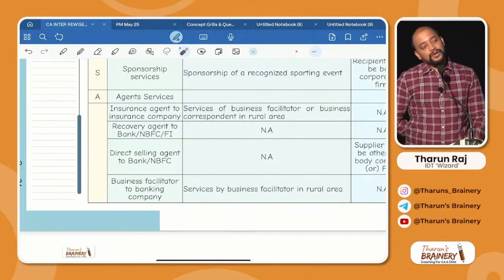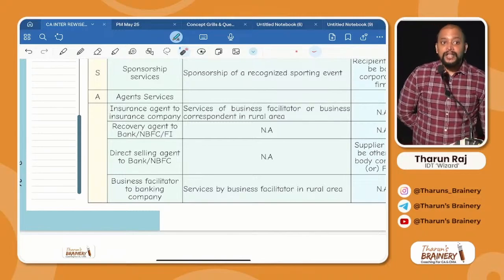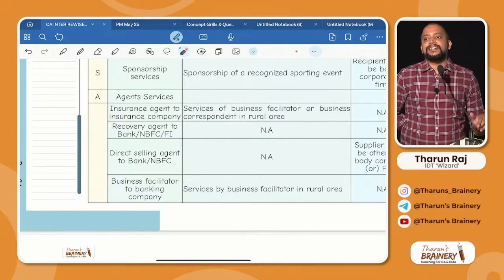On that commission, the bank will pay GST. Is there any exemption? No exemption. Any condition for RCM? No. Non-applicability of RCM also no. This point has already been tested once in an exam.